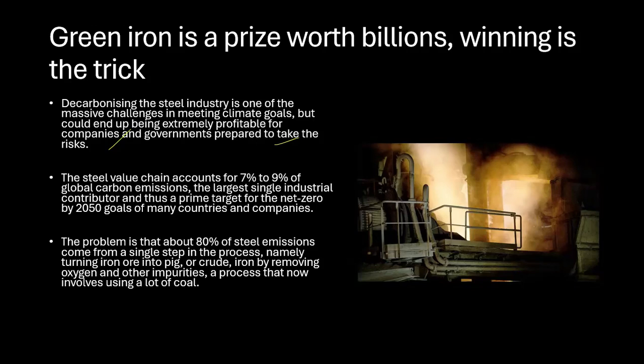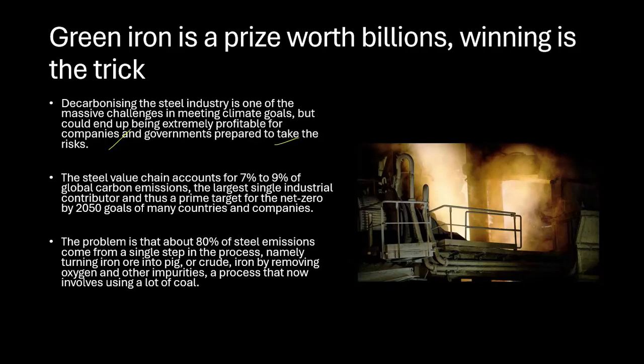See, steel is very, very important. Okay, it is a backbone of industries because any machines that you're making, anything that you're making is made out of steel. And the steel is used in your multiple manufacturing industries. So automatically the steel industry is contributing 7 to 9%. So all the countries which are trying to reduce their carbon emission will try to reduce this only. Many countries, many companies are trying to reduce their emission from the steel industry. The main source of emission is converting iron ore into pig iron, which relies heavily on coal. Achieving net zero emission by 2050 requires transforming this process.